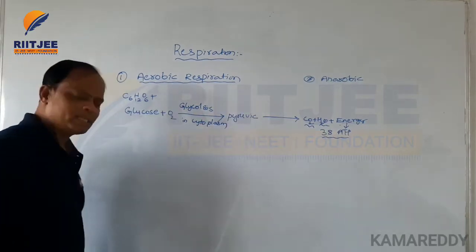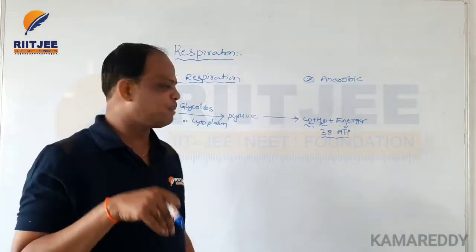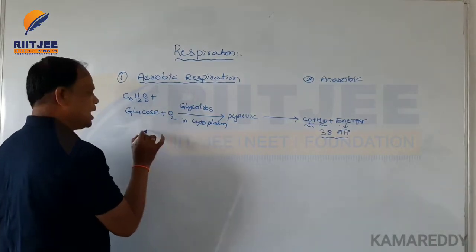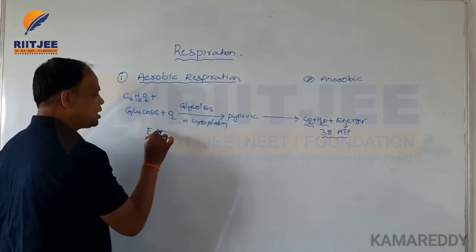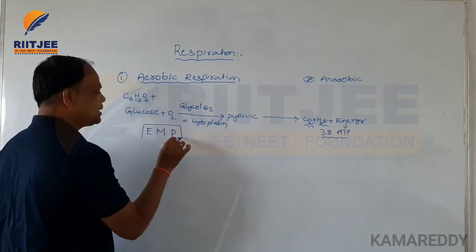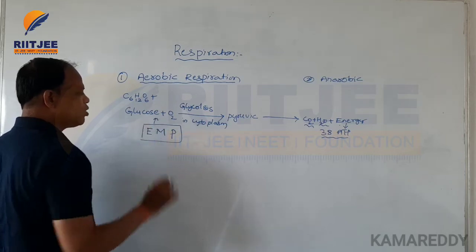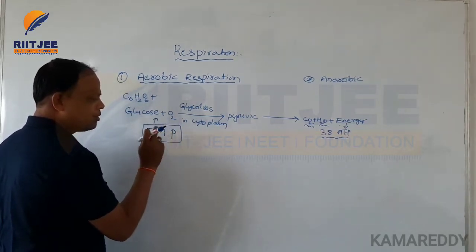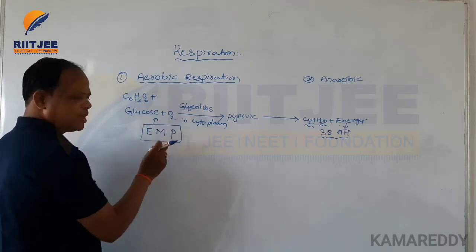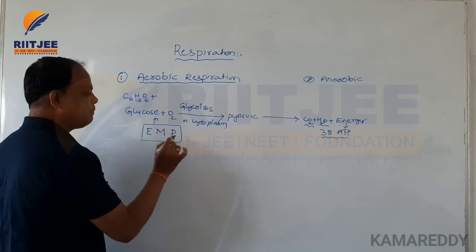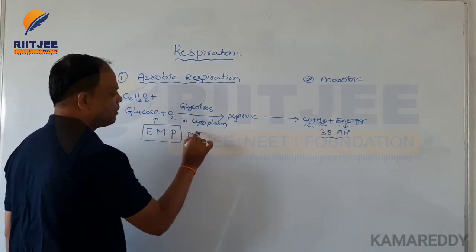All the process is carried out inside the cytoplasm. The scientists Embden, Meyerhof and Parnas discovered this glycolysis process. Because of this, glycolysis is also called the EMP pathway.